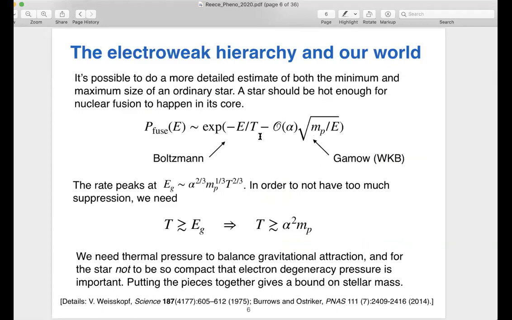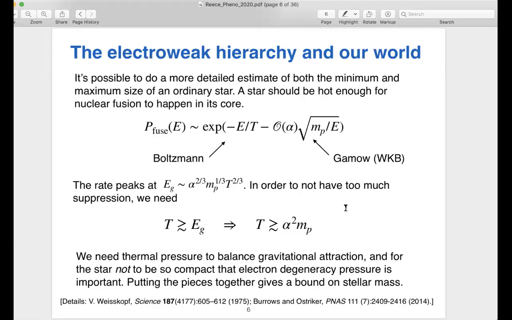And these things go sort of differently with energy. And so there's a peak in the nuclear fusion rate when this energy scales in a certain way with the proton mass and the temperature and the fine structure constant. And in order for nuclear fusion to be efficient, you need the temperature to be bigger than alpha squared times the proton mass. Okay, so there's a minimum temperature for an object to have for it to be a star like the sun that's undergoing nuclear fusion. Another feature that you need is there's thermal pressure in this ball of hot hydrogen, and you need that to balance the gravitational attraction that wants to collapse everything.